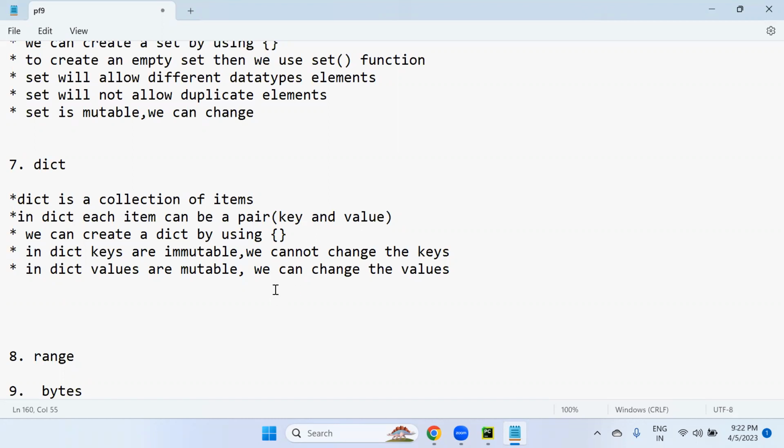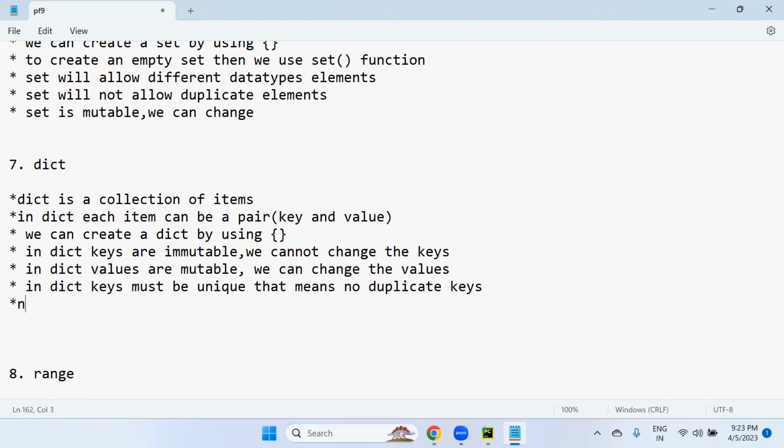But in a dictionary, keys must be unique. No duplicate keys are available. That means no duplicate keys.